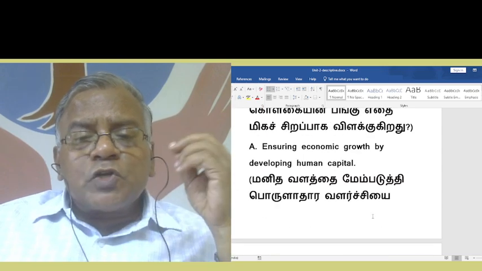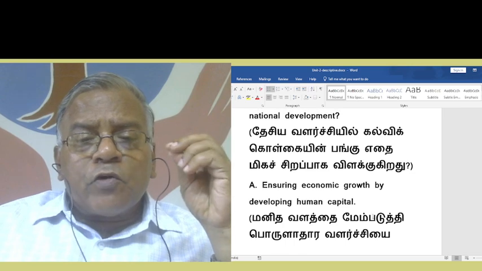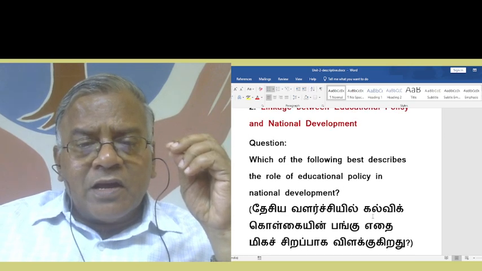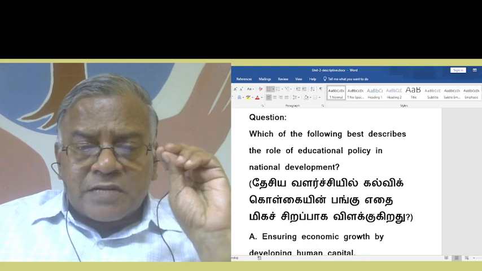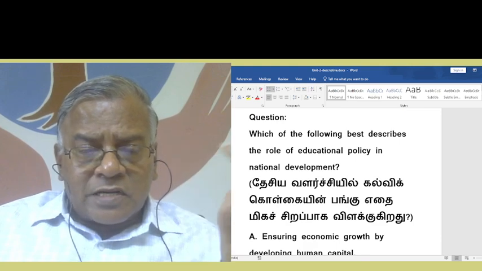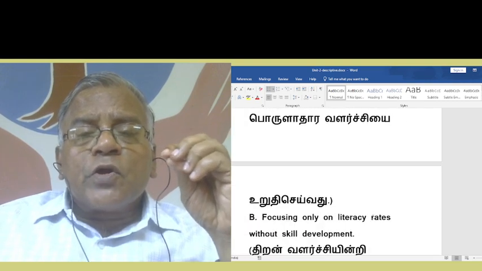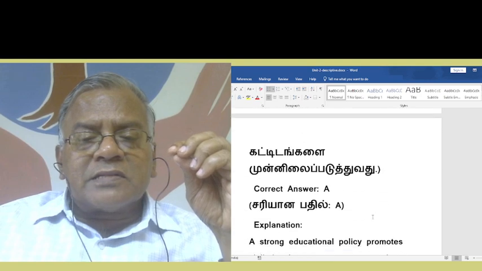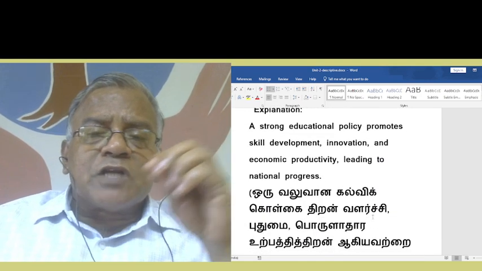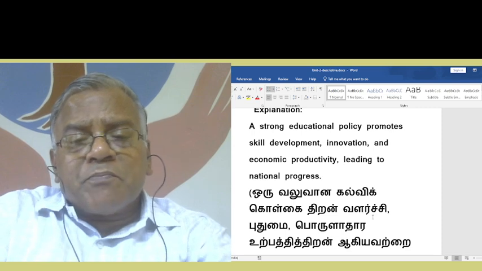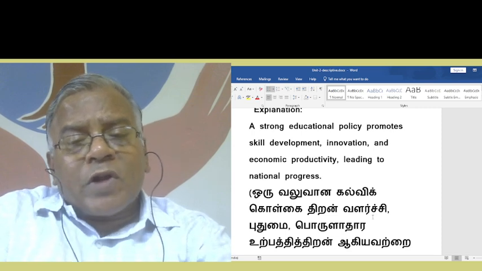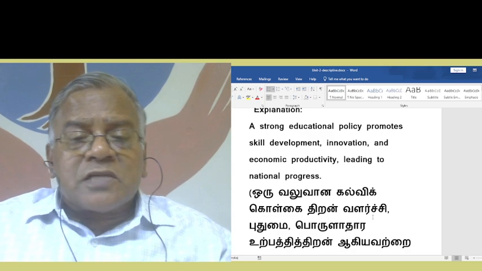Ensuring economic growth by developing human capital. That is the idea here. A strong educational policy promotes skill development, innovation, and economic productivity, leading to national progress.